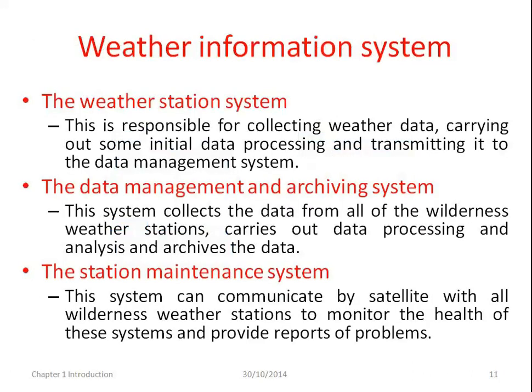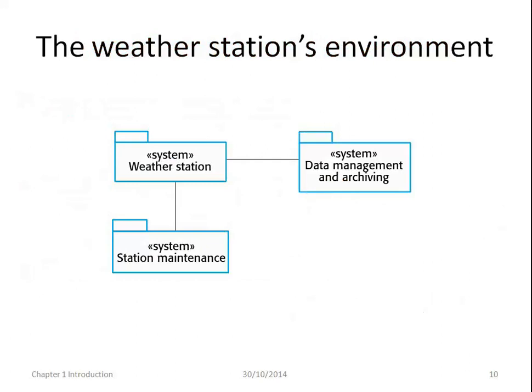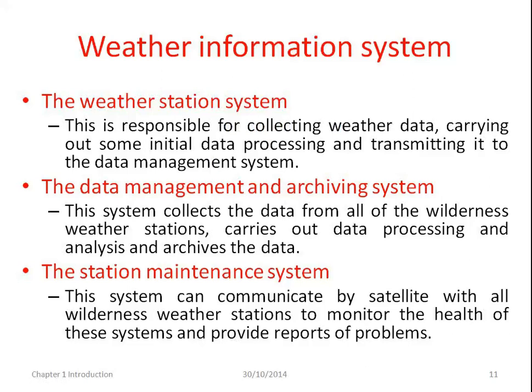The first is the weather station. This is responsible for collecting the weather data, carrying out some initial data processing and transmitting it to the data management system. This is the purpose of the weather station system. The second is data management and archiving. The system collects the data from all the wilderness weather stations, carries out the data processing and analysis, and archives the data. The third component is the station maintenance system.